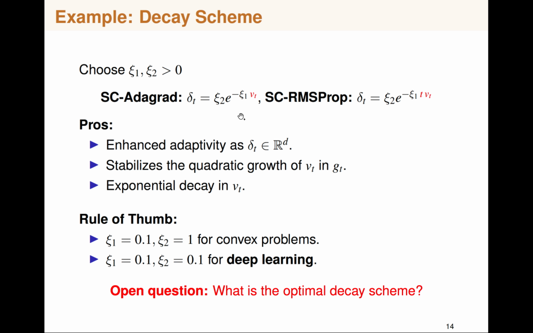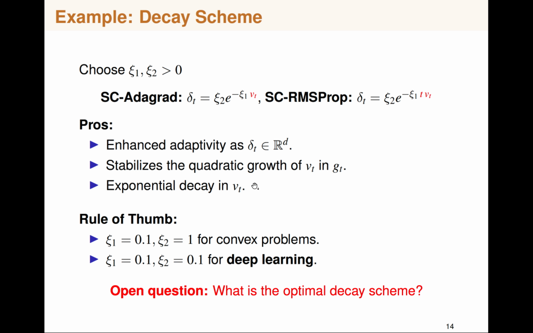If you set the decay scheme to 0, then you have this 1 over Gt dependency. If Gt was small, the whole update step blows up. So by having such a decay scheme, it blocks such blowing up behavior.